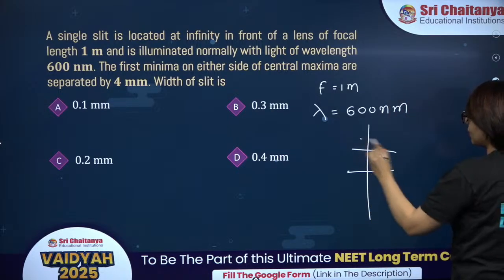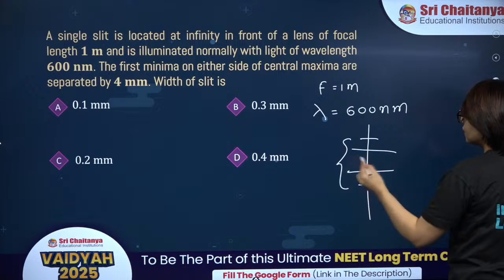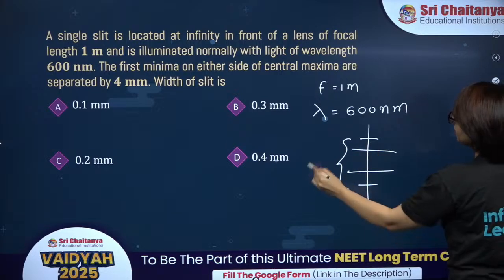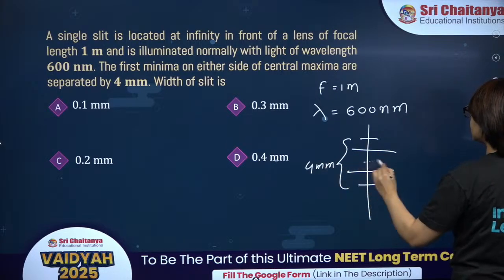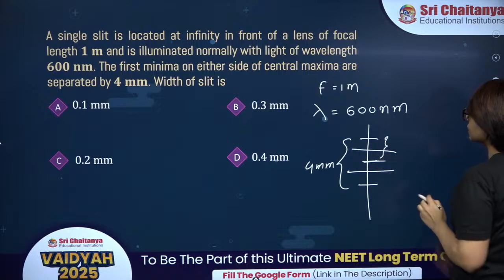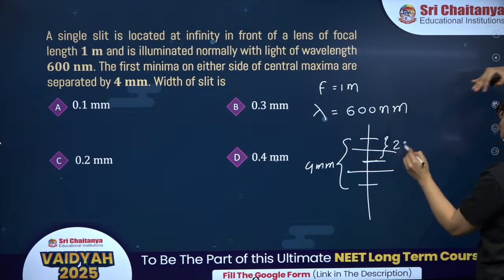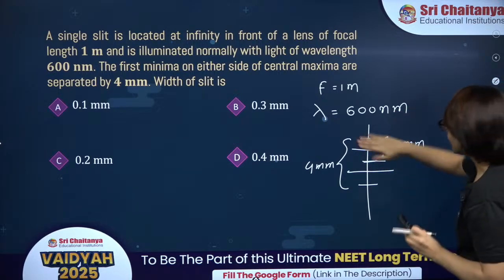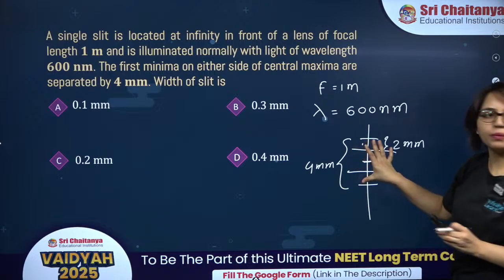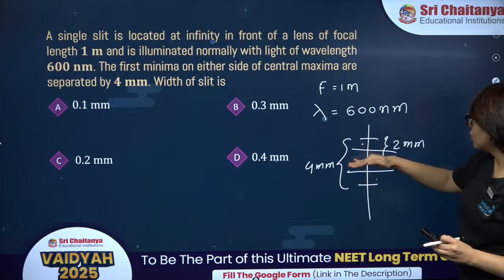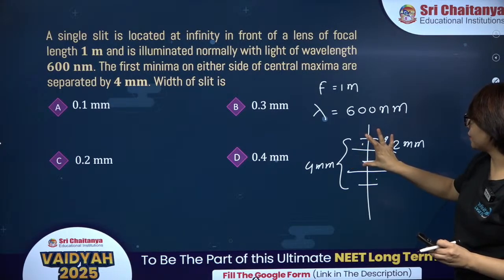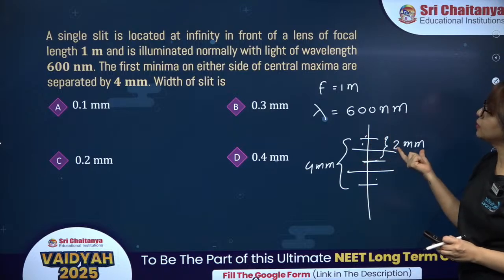This is the central maxima and this is the first minima. So, first minima are separated by 4 millimeter. That means the distance of the first minima from the central maxima is 2 millimeter, right? First minima, what is the separation? 4 millimeter. So, from the center, the separation of the first minima on either side will be 2 millimeter.